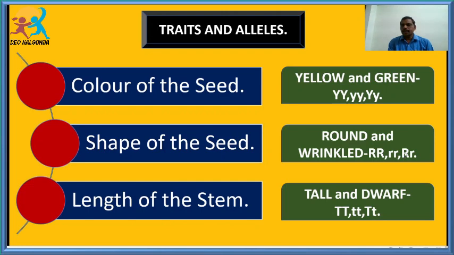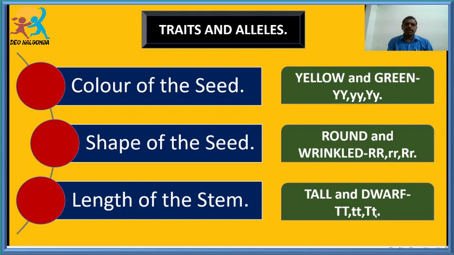One capital R and one small r is commonly called heterozygous, and we call it round. One more trait we can take as an example is the length of the stem, that is tall and dwarf. Capital T is homozygous tall, small t is homozygous dwarf, and capital T, small t is heterozygous.